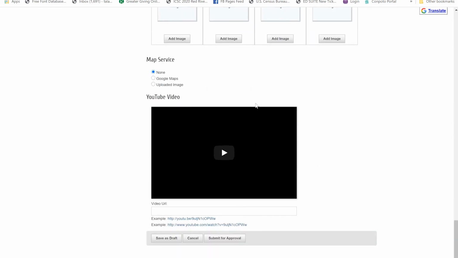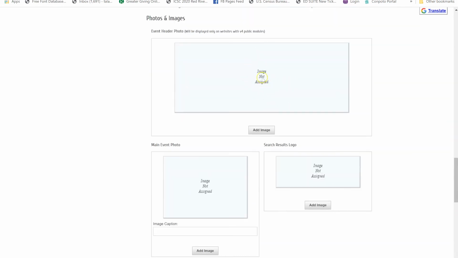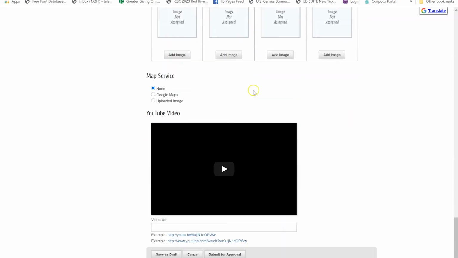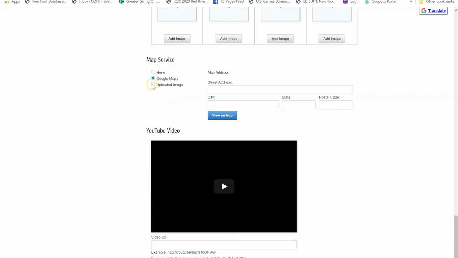The other thing is that if you need to get an image or you're in here submitting details and then you realize, oh, I need to go get an image, I don't have it handy, maybe you need to get someone to help you with it, you can always save your draft and then log back in and come in and finish your listing.